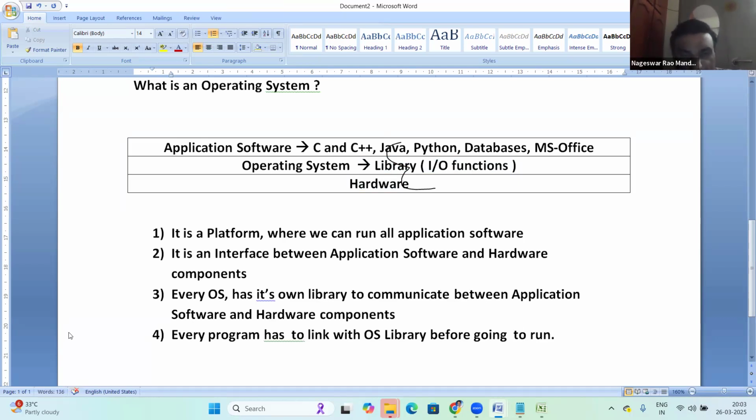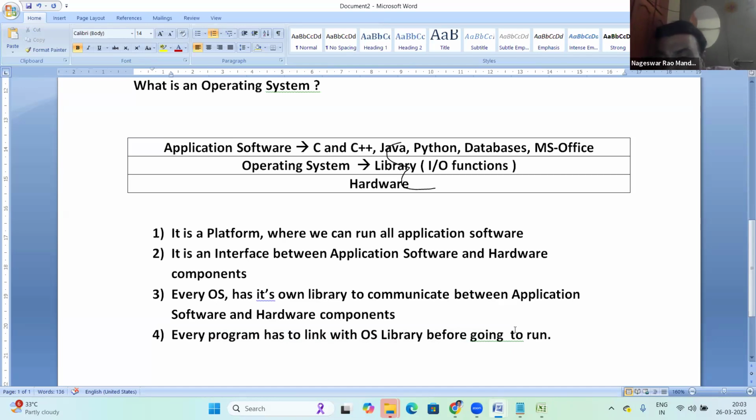So every program has to link with the OS library before going to run it, right? That linking may be static linking or dynamic linking. That is a topic we'll discuss in Java.